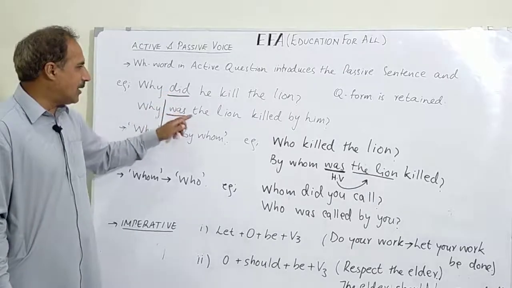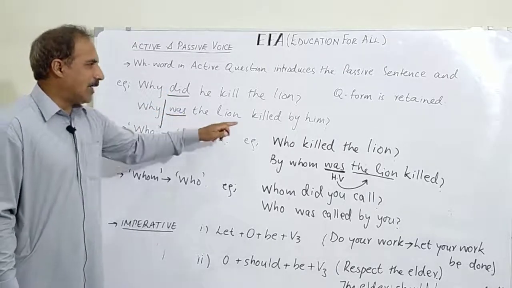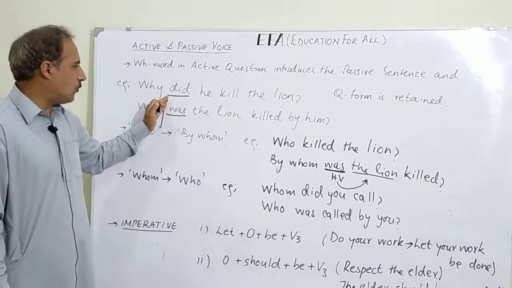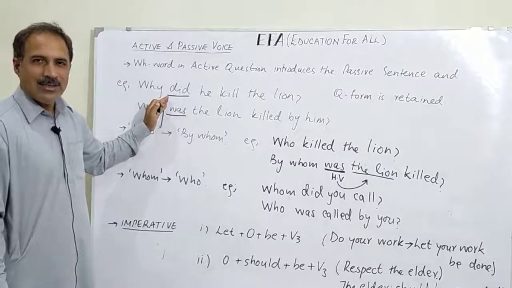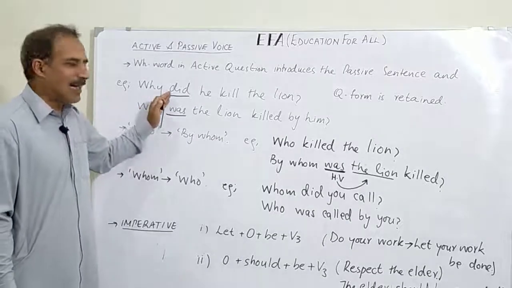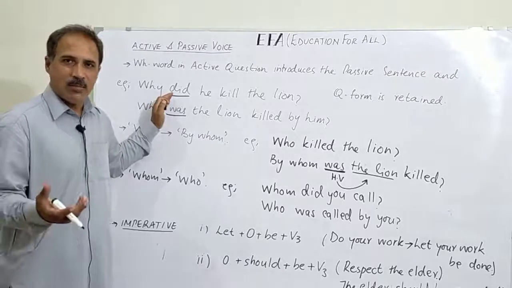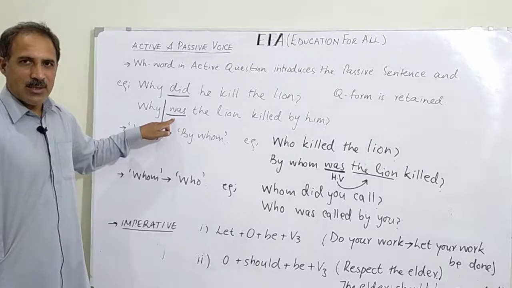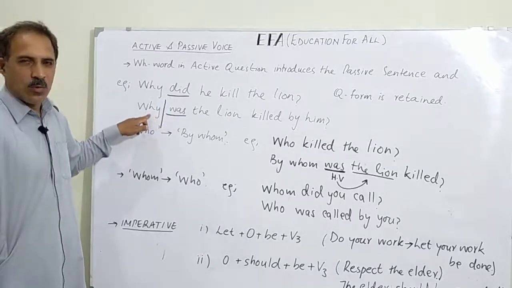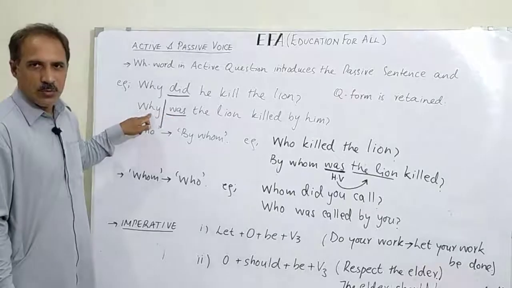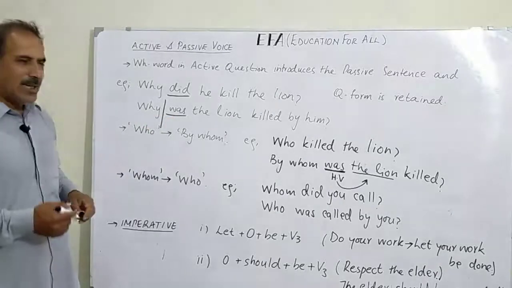If you write, why the lion was killed by him, then without why it would be, the lion was killed by him. If you exclude why, the lion was killed by him is a statement. So, the order of the sentence must be correct in case of WH words. The helping verb always follows the WH word. Now the case of who